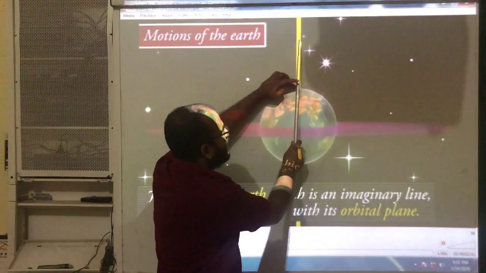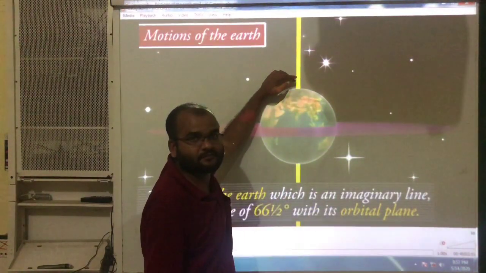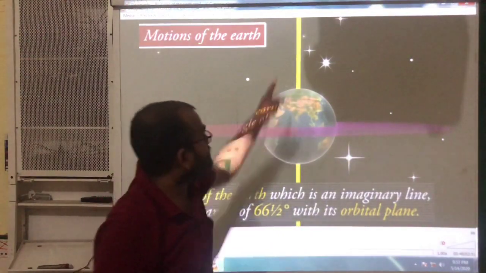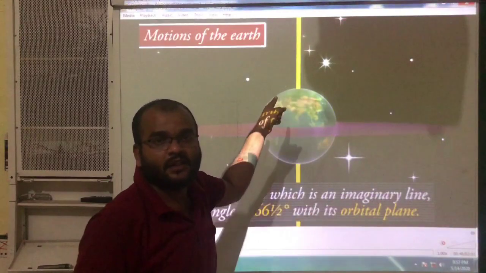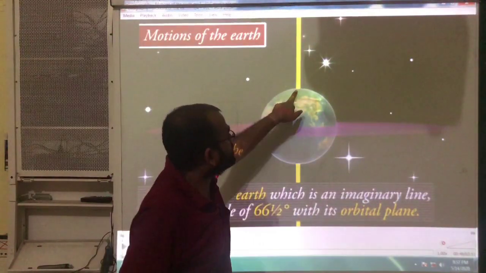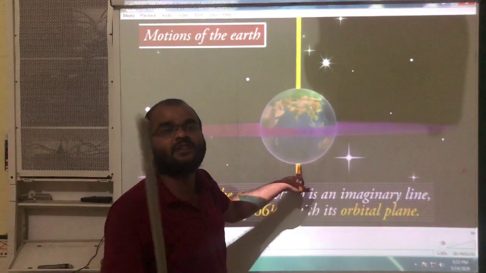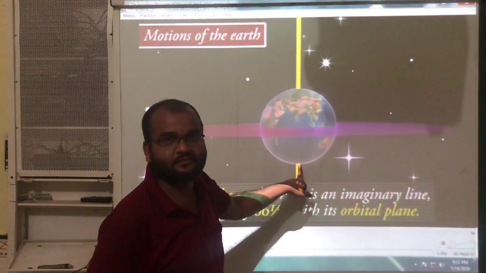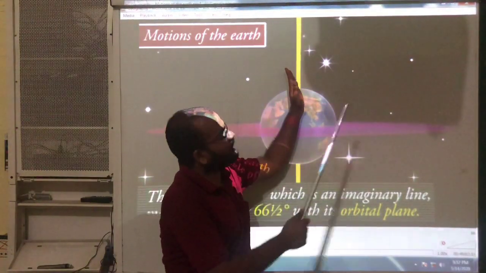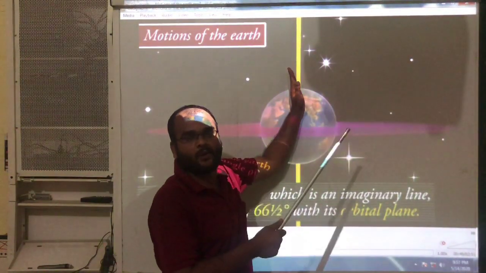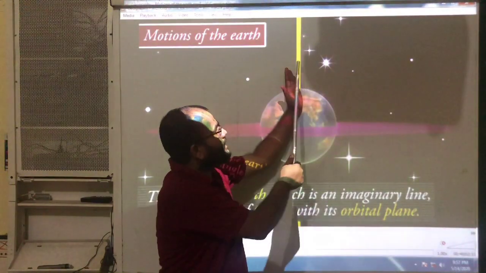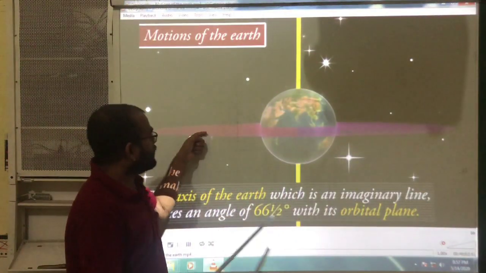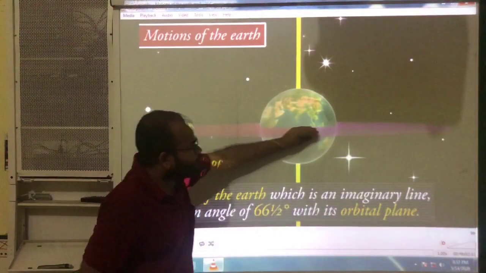Now this line is called axis. Axis means the imaginary line which passes through the north pole and south pole of the earth. That imaginary line is called axis. Around this axis, our earth rotates. And you can see one pink color portion.